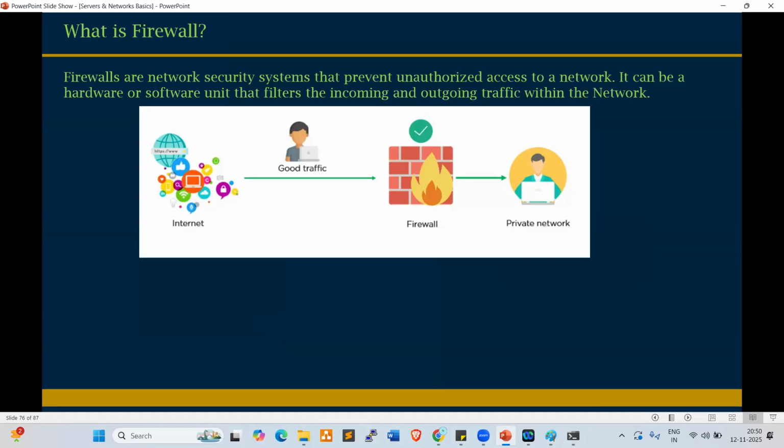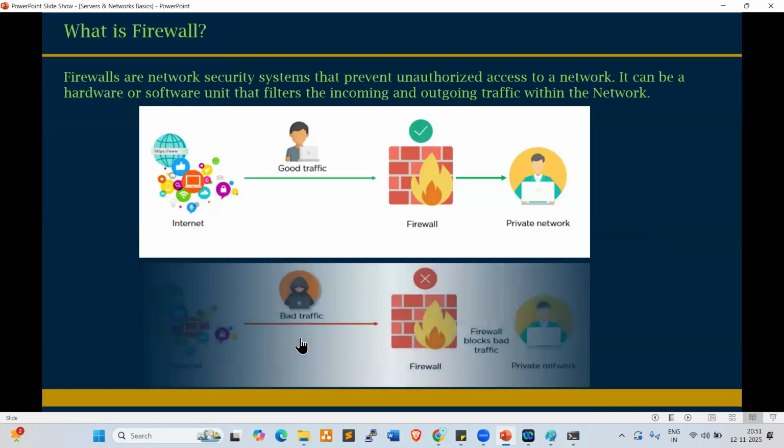If the user is authorized, it will allow you to connect to your office network. Normally we access through the internet, and the internet is the most vulnerable network, a very dangerous network. That is why we require firewalls here. The VPN validates the user and allows you to communicate with your office network, right?